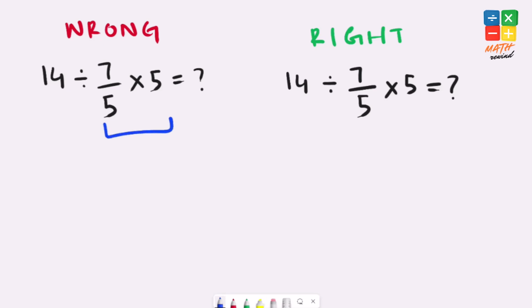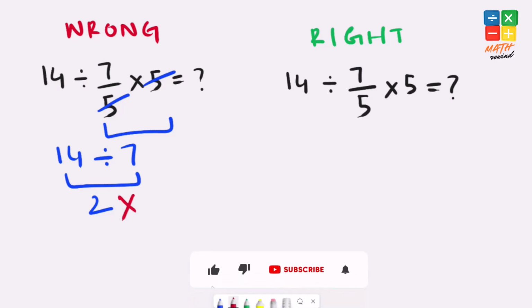First, we solve this part of the expression. 5 and 5 cancel each other out, leaving us with 14 divided by 7, and 14 divided by 7 equals 2. But this answer is not right because we have to follow the order of operations to solve this expression.